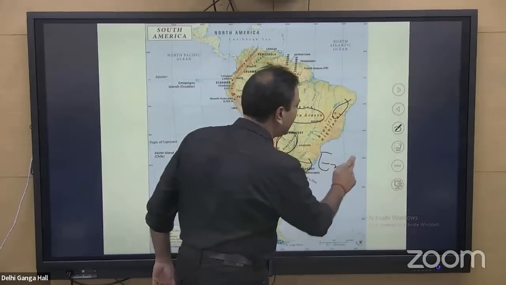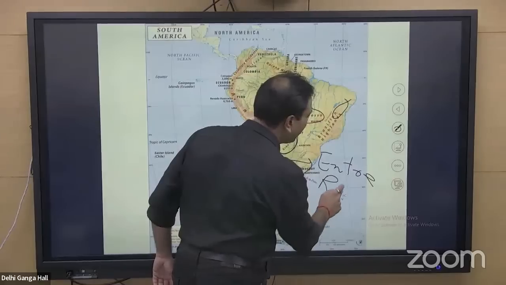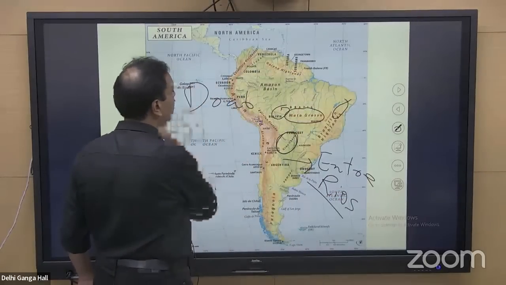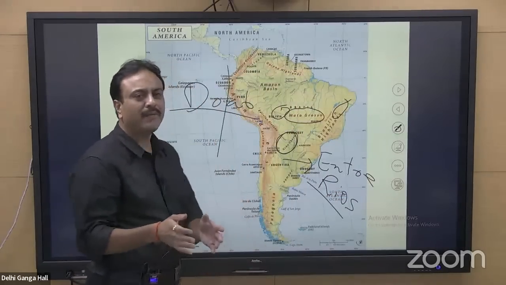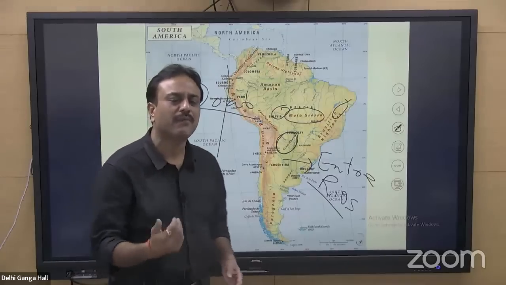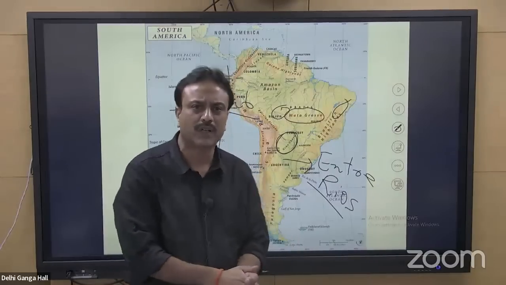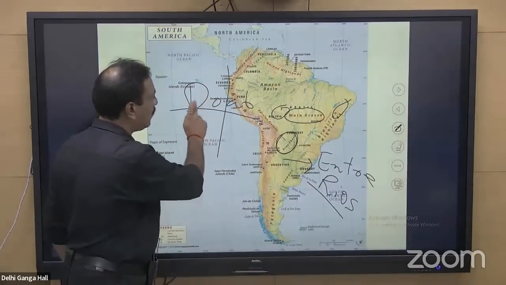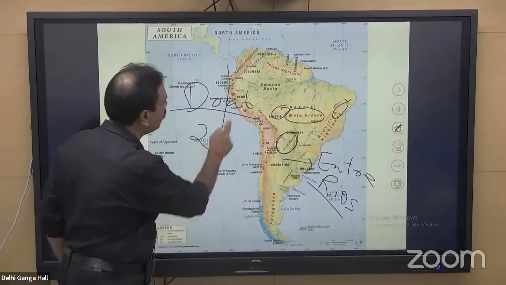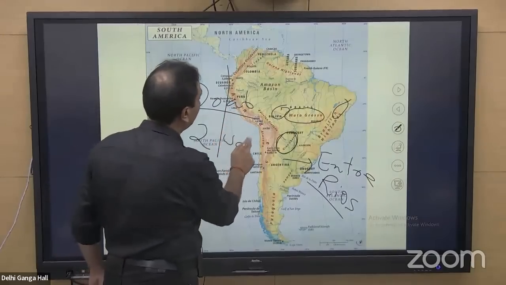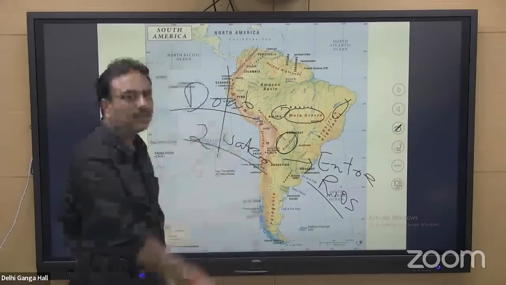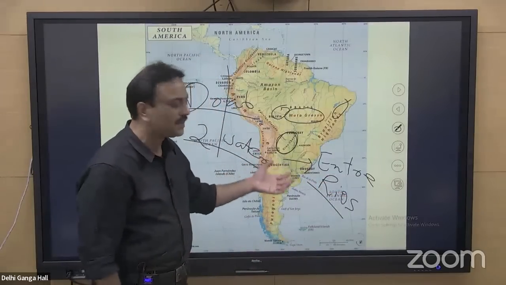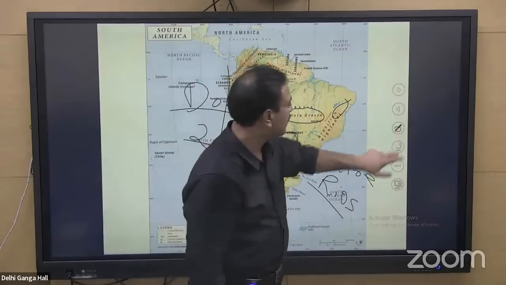it is called Entre Rios. Entre Rios is equivalent to Doab. What is Doab? You must be knowing, in India, land between two rivers. If one of the rivers is a tributary of another river, then the land in between these two rivers is called Doab. Do stands for two, Ab stands for water. So land between two waters is known as Doab. Entre Rios is basically a synonym for Doab, which is found in this particular region.